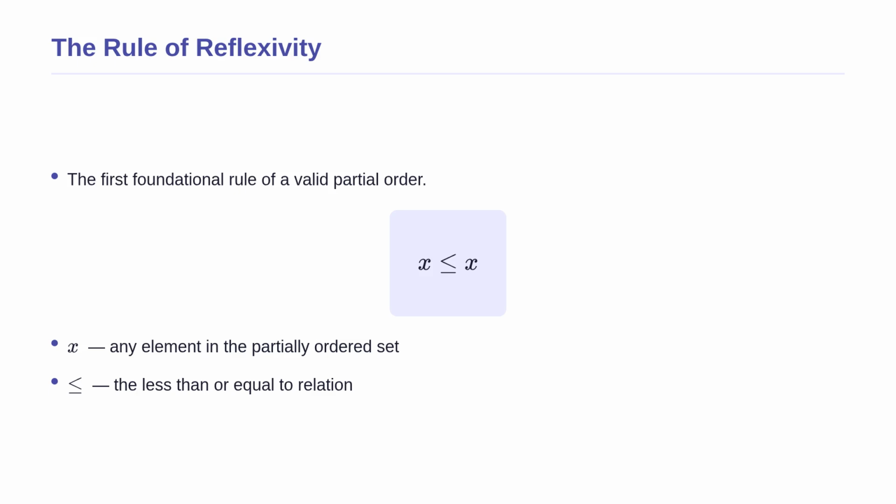Before we apply duality to complex problems, let us see how it works on the foundational rules of ordering. A mathematical relation must satisfy three specific rules to be a valid partial order. The first is reflexivity. Conceptually, this means everything is related to itself. The formula is simply x is less than or equal to x. Here, x represents any element in our set, and the symbol represents the less than or equal to relation. If the value of x changes, the relationship still holds because an item is always identical to itself. Let us see what happens when we apply our mirror to this foundational rule.